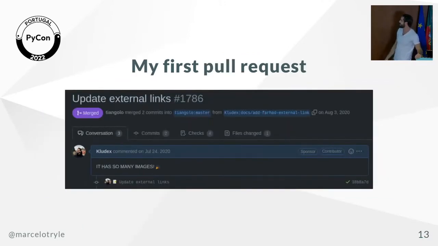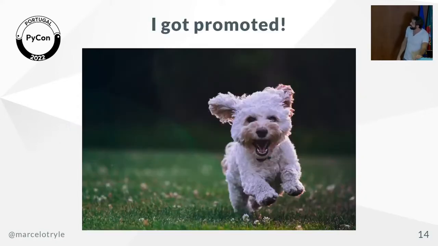And then sometime later, I created my first pull request, which, as you can see with the caps lock there, I was very excited. But this pull request only had a link, so it was just adding a link to the documentation. But I was quite excited. It was my first pull request. So this is more than 1 month later than that. Yeah, and that was cool.